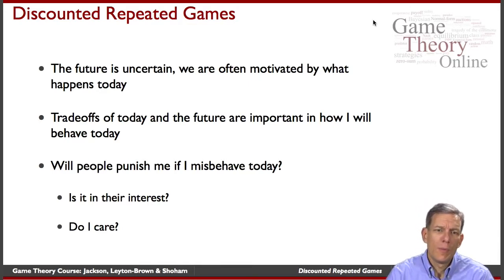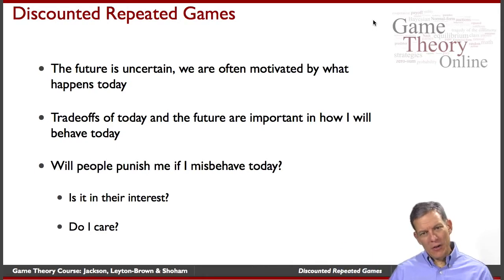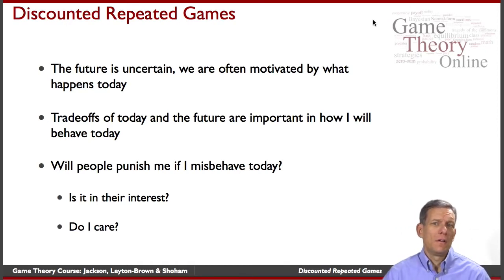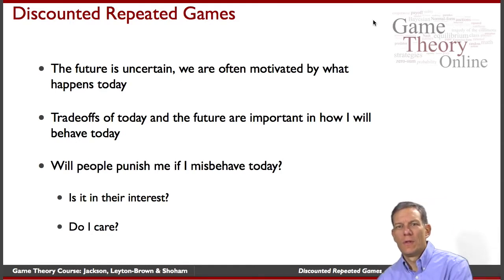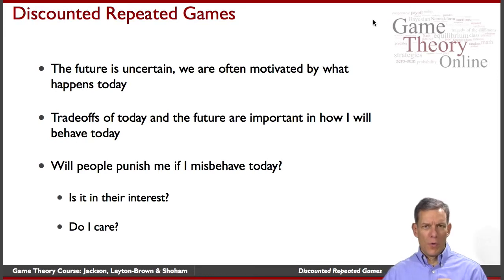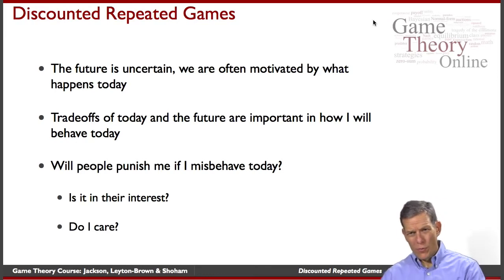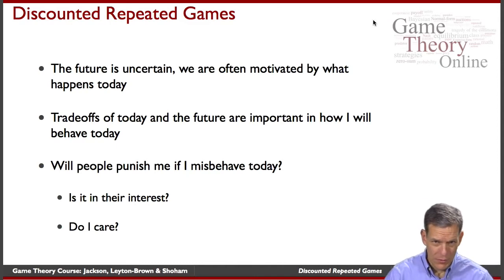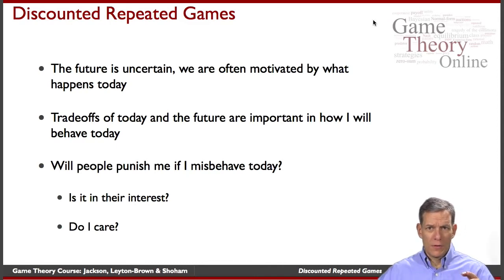So the idea of discounted repeated games is the future is uncertain. You're often motivated somewhat by what happens today, and you trade off today versus the future. So it's not the infinite future that you care about, but you say, I really care about today. I care about it a little bit more than tomorrow. So maybe tomorrow's value is say 80 or 90% of what today's value is. And that means that if today's worth 1, tomorrow's worth 0.9, the next day's worth 0.81, 0.72, et cetera. So things are decaying exponentially in terms of discounting.